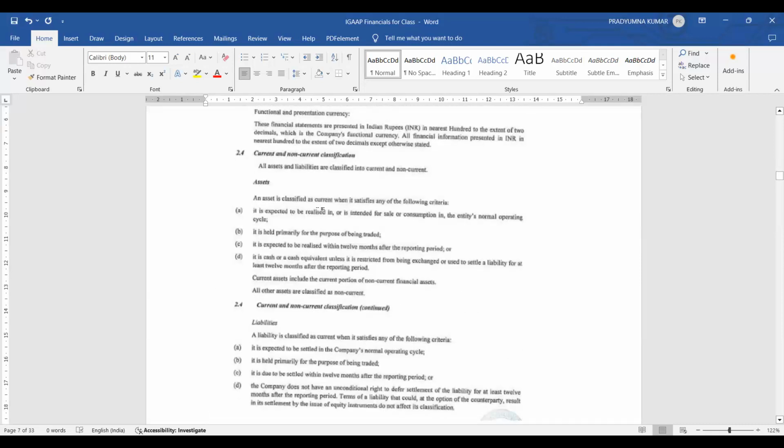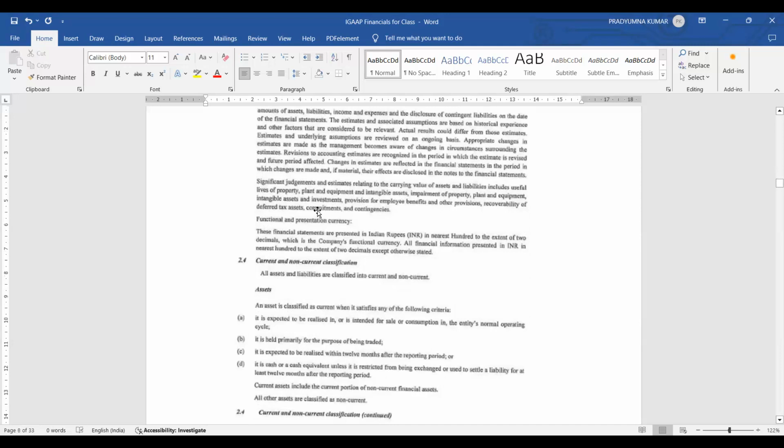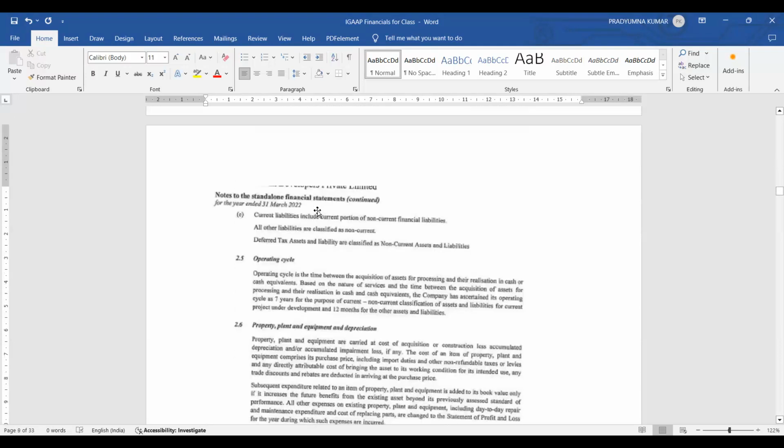Liabilities, assets. Then operating cycle. Each business will have its own operating cycle. What does operating cycle mean? The duration from raw material to finished product, or from raw material to sales encashment, is called the operating cycle. If you see here, operating cycle is the time between the